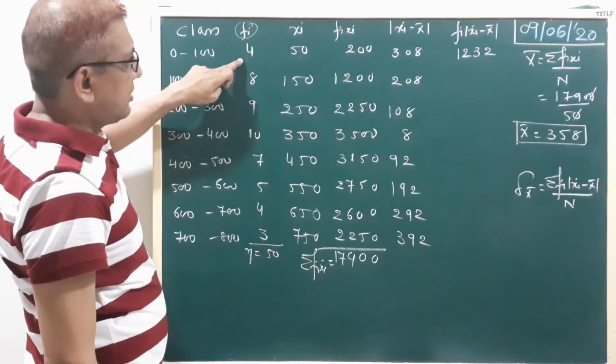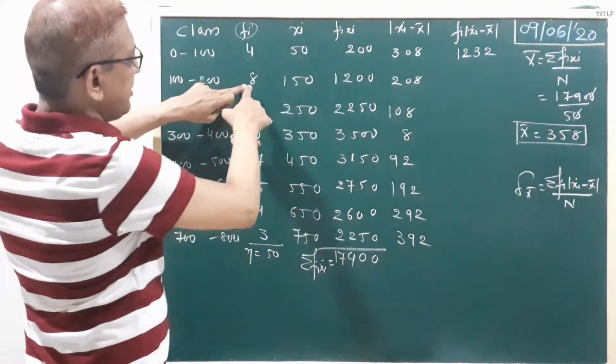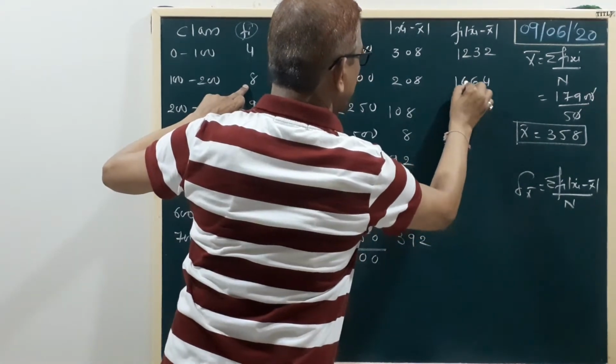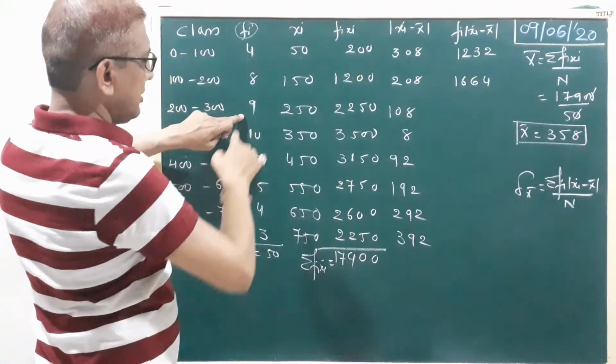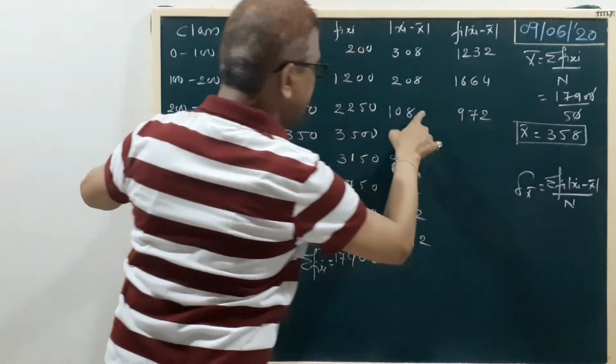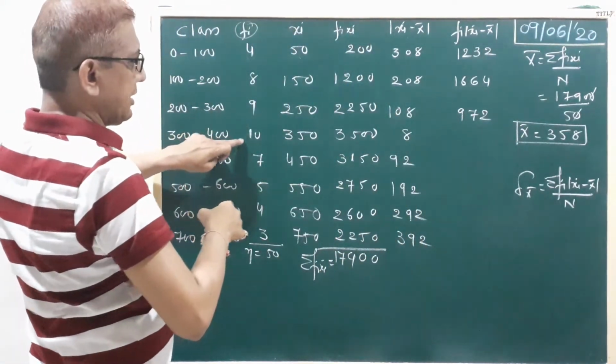Is that clear? Okay. So now 8 8s are 64 and 8 2s are 16. Here 9 8s are 72 and 9 1s are 9.